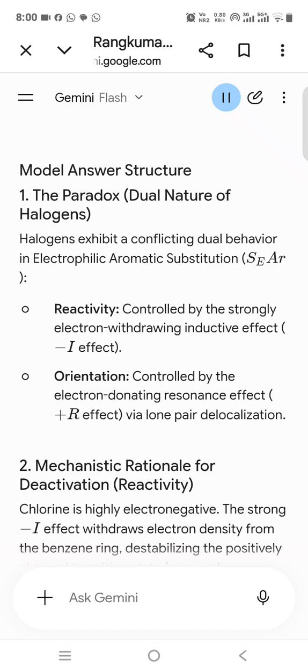Pericyclic reactions, FMO method, name reactions, e.g., Beckmann.